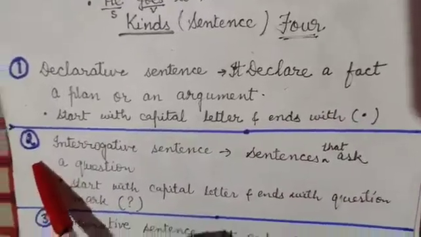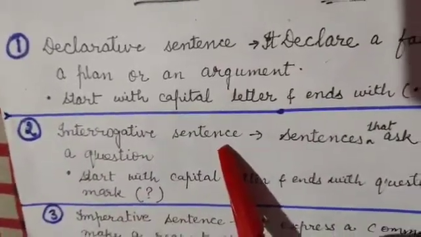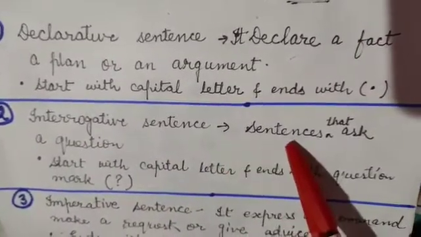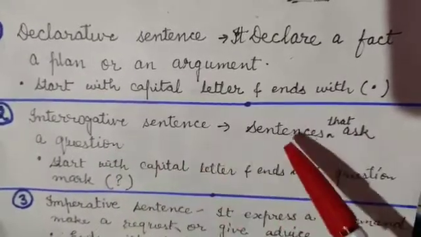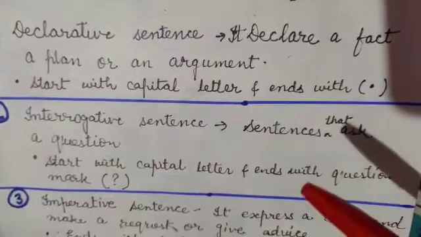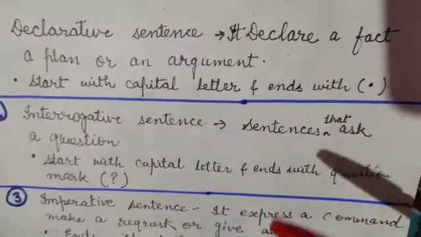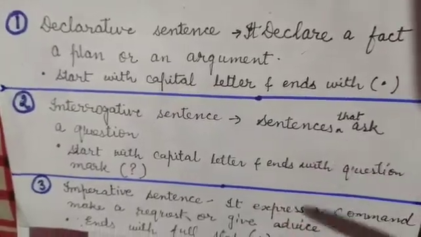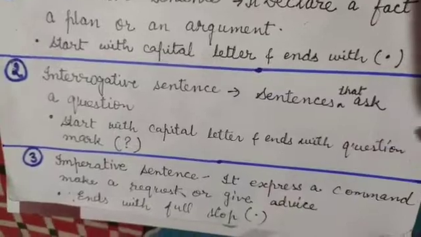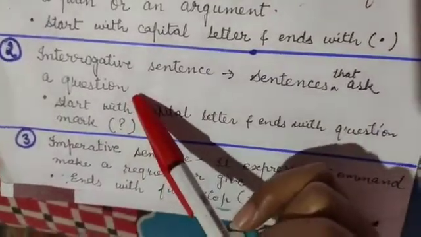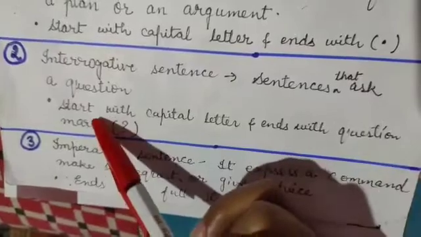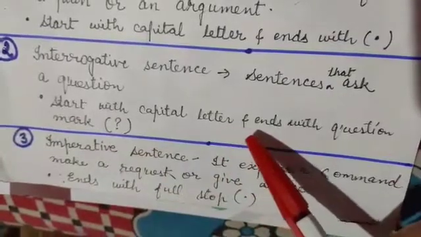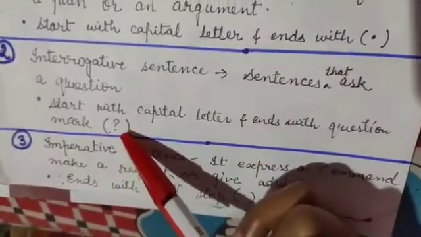Okay. Second, the interrogative sentence. What is an interrogative sentence? In an interrogative sentence, we ask questions. In our conversation, most of the time we ask, "What is your name? What is your father's name? How are you?" All these kinds of sentences are called interrogative sentences. Again the sentence starts with a capital letter, and at the end of the sentence we put a question mark.